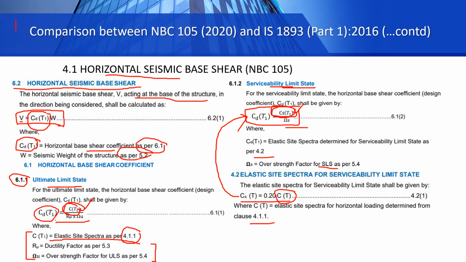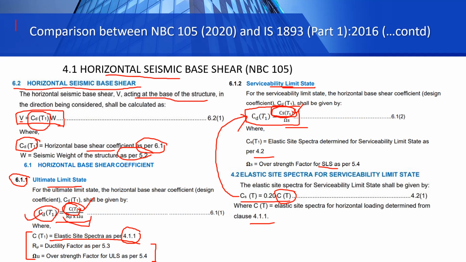And this CT value is used to get this CDT1 value for ultimate limit state and serviceability limit state. You use CT value directly here for ultimate limit state, and for serviceability limit state you will calculate CST1, which is 20% of CT. And these ductility factor and overstrength factor you look up from the tables given in the code.